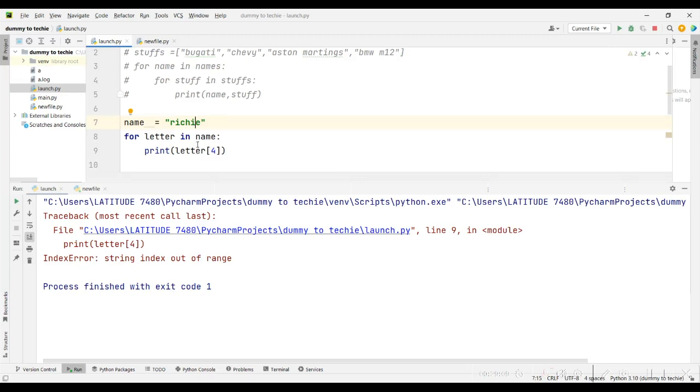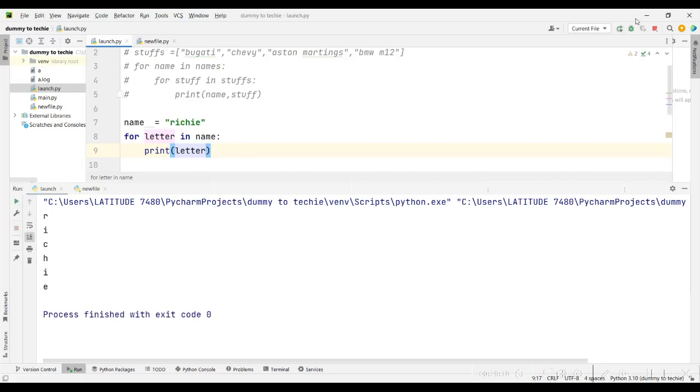The reason it's not going to print out is that letter is only storing one value at a time. Let me show you what I mean. For letter in name, print letter: the first time, letter is R, so it prints R. It's storing R inside the letter variable.